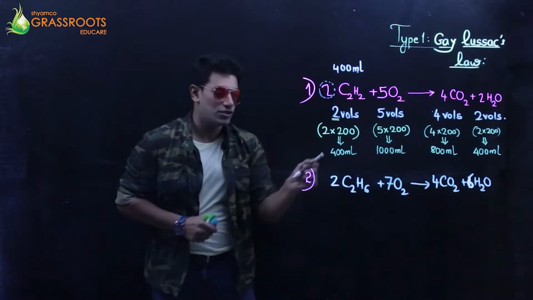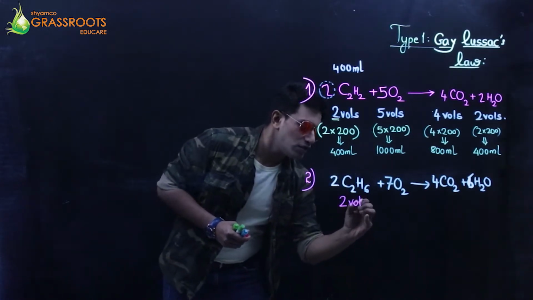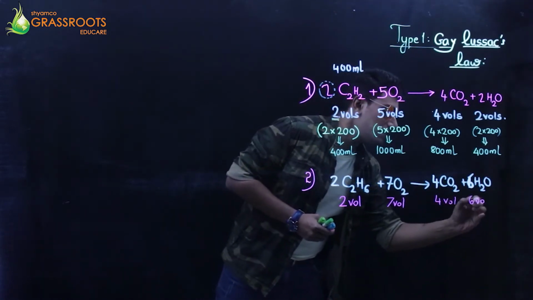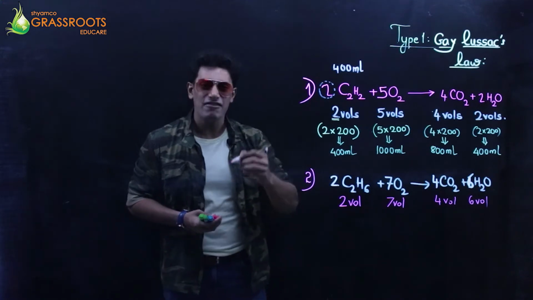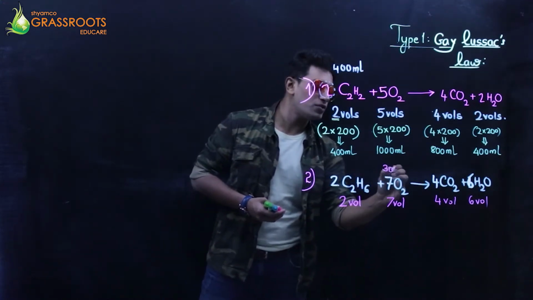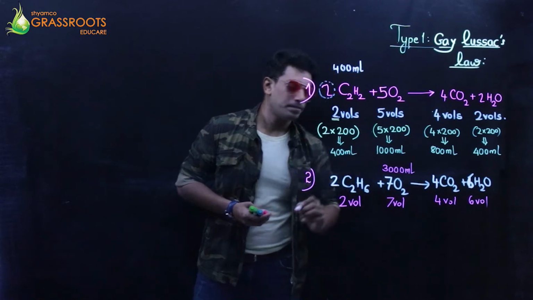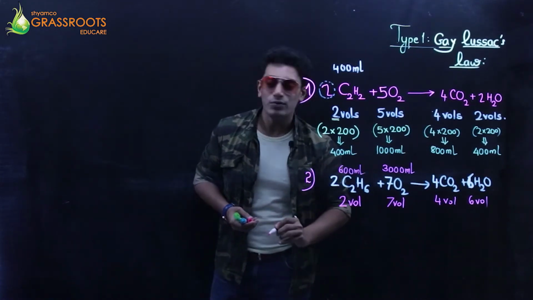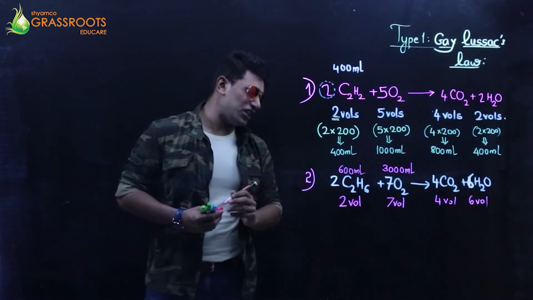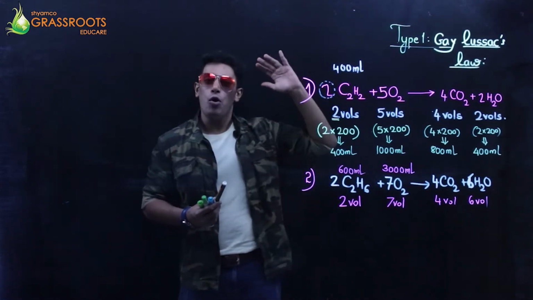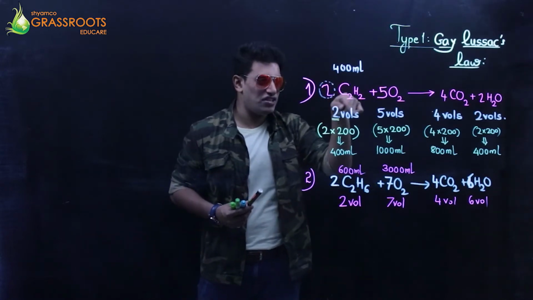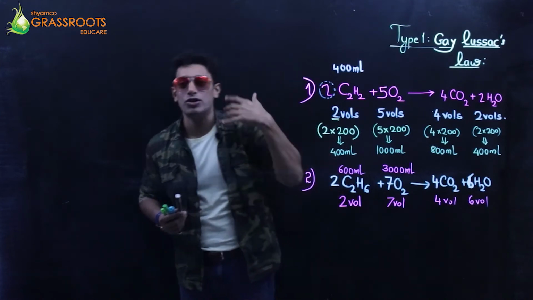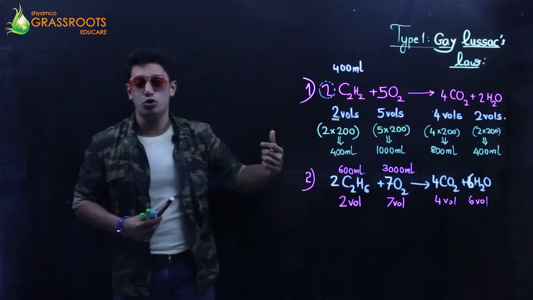Write down in terms of moles. I have 2 moles, 7 moles, 4 moles, 6 moles. And above that, I have been told oxygen is 3000 ml and ethane is 600 ml. Now, there are 2 competitive creatures out here. Earlier, I was only given this, so it was easy. 2 into what is 400. So, I got 200 as the answer to my question.